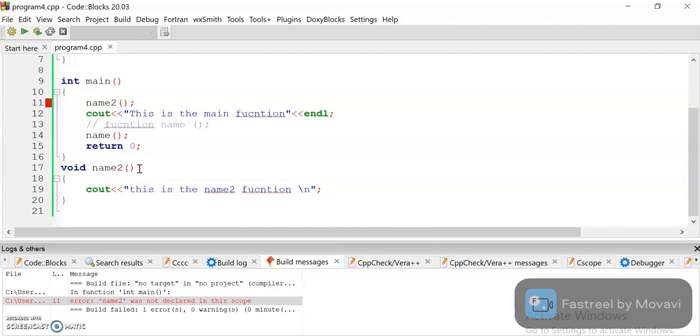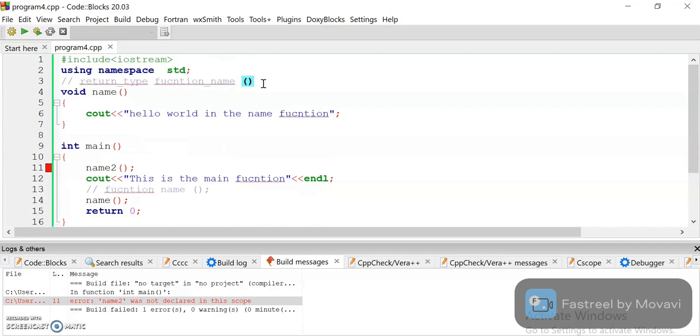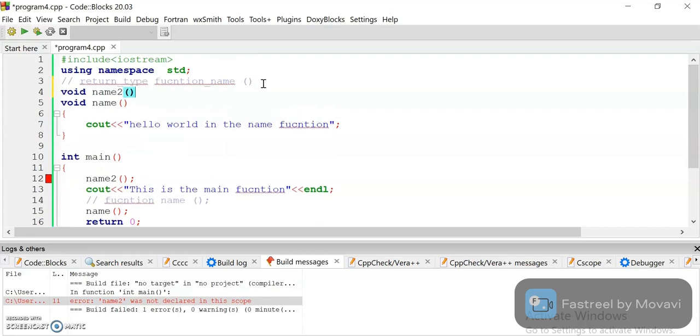So how do we solve this? Whenever we require this, we just declare the function above the main function, so that the compiler knows we can use it later. See, the declaration looks like this.